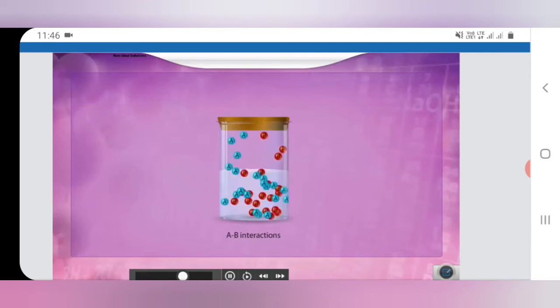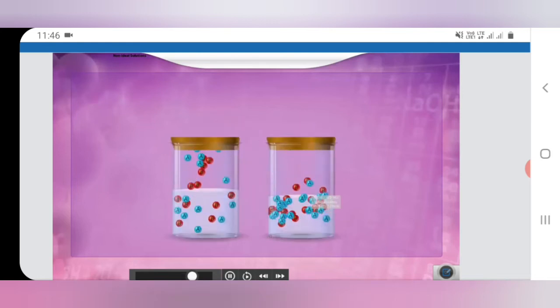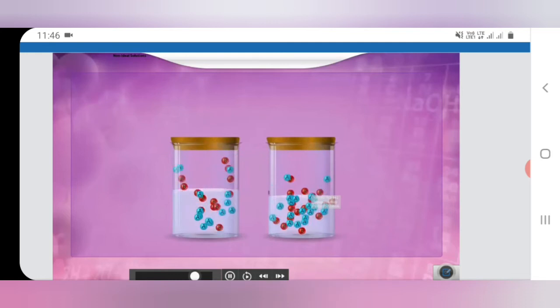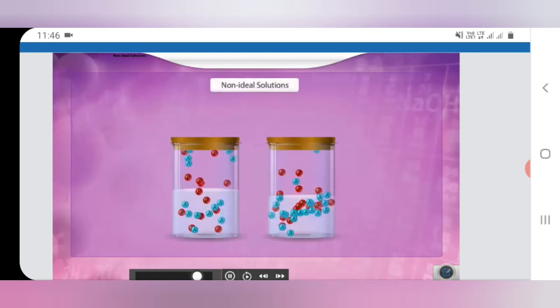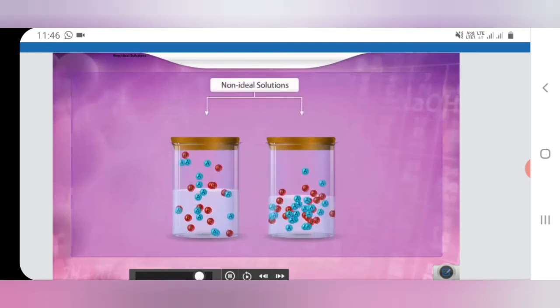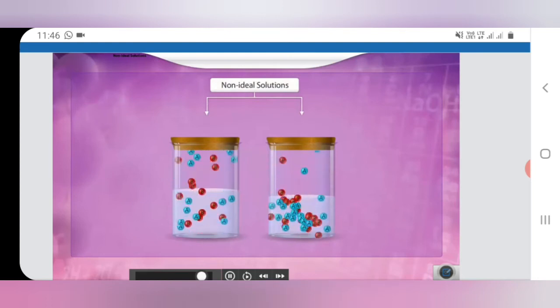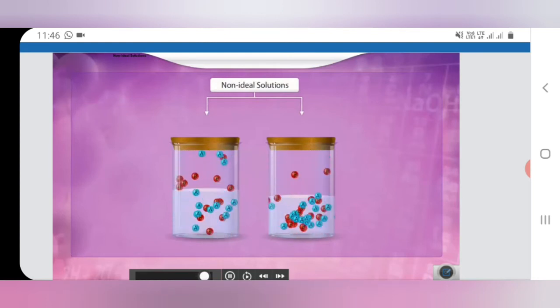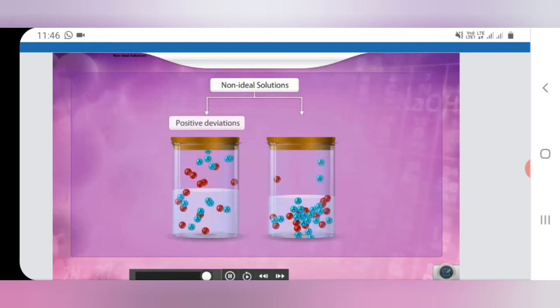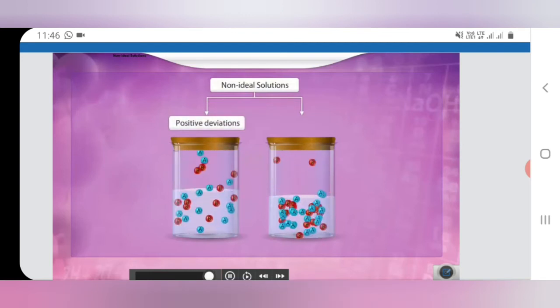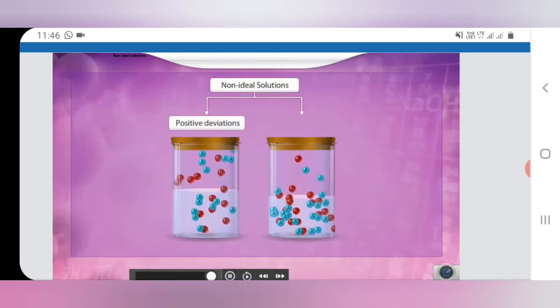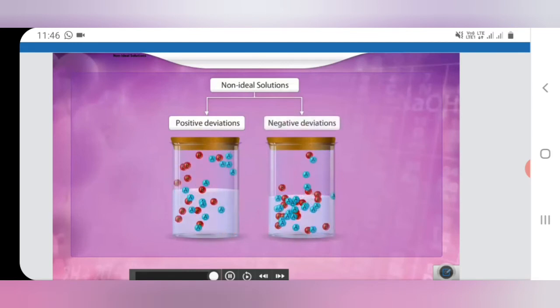Positive deviation. These are solutions where the partial vapor pressures of the components and the solution are above the vapor pressure expected by Raoult's law. Let us see why this happens. The intermolecular forces of attraction between AB are weaker than those between AA and BB.